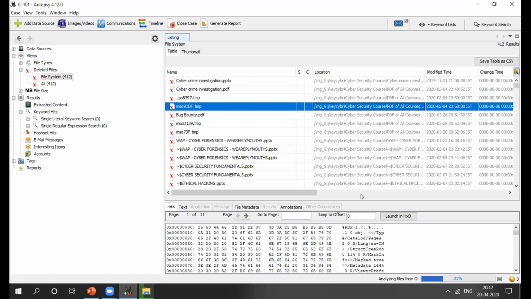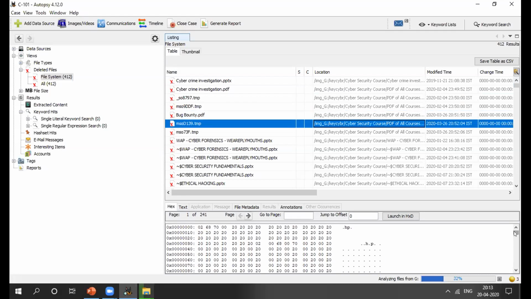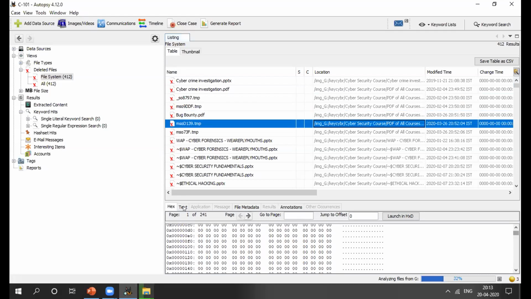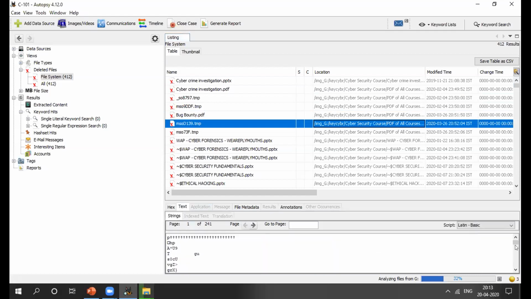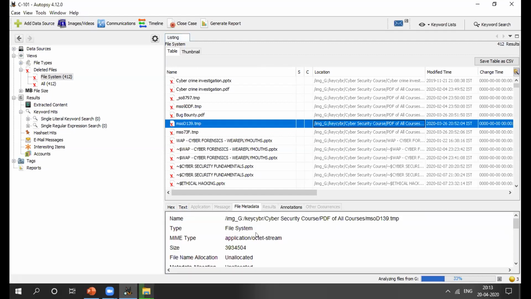Okay, you can see here there are some temporary files, some PDF. And in the below section you can see some hex, some text. Because those are PDF files, right? Then file metadata. So yes, you can get here some name, the exact source location, where it will be stored. Then file type, MIME type, then size, file name, location.